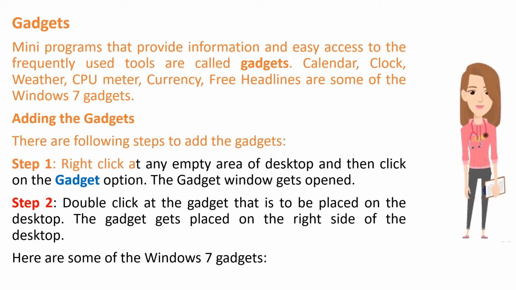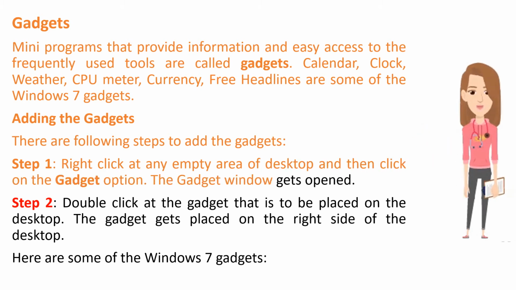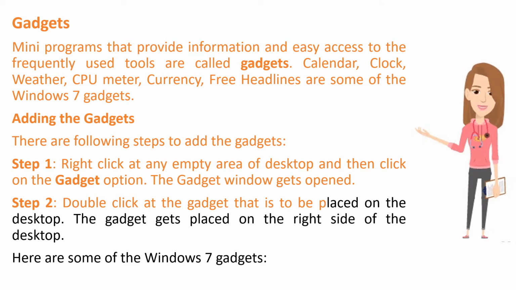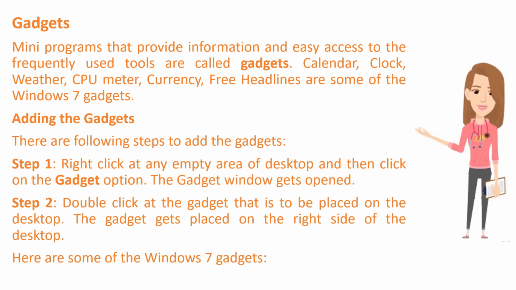Step 1. Right click at any empty area of the desktop and then click on the Gadgets option. The gadget window gets opened. Step 2. Double click at the gadget that is to be placed on the desktop. The gadget gets placed on the right side of the desktop. Here are some of the Windows 7 gadgets.